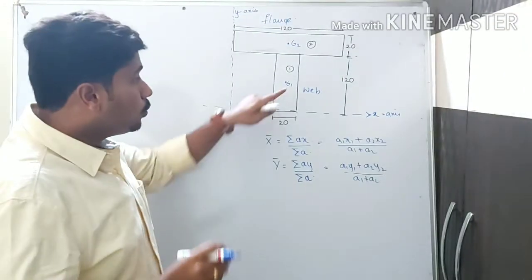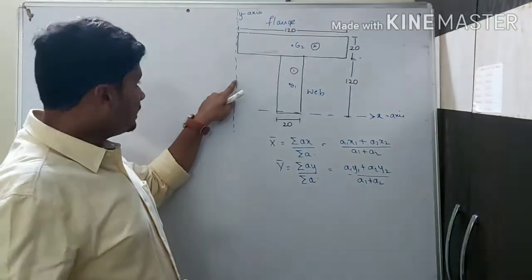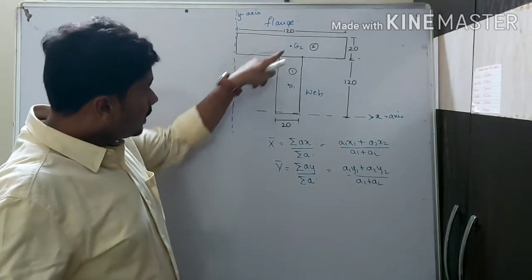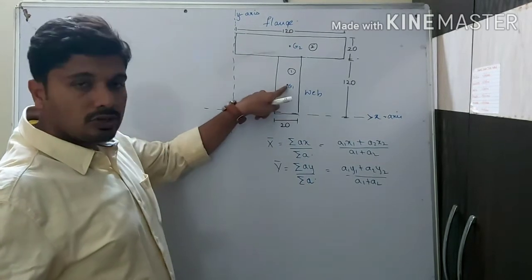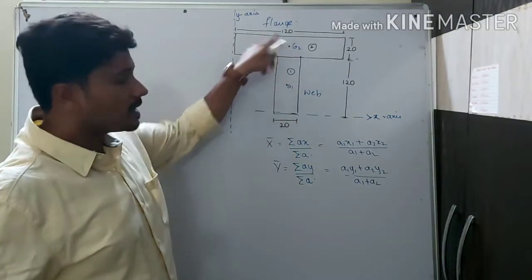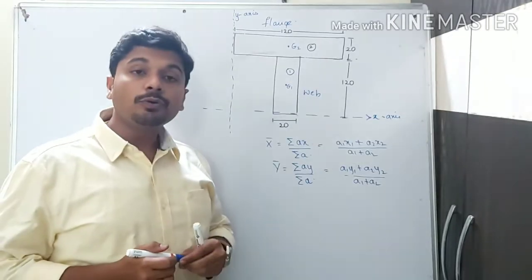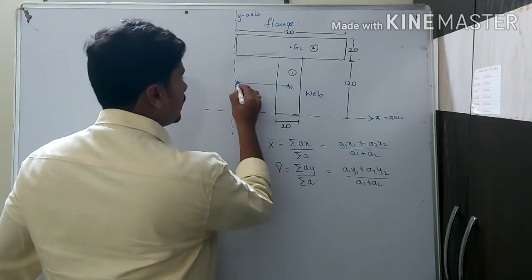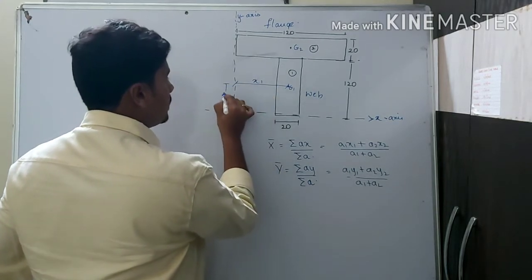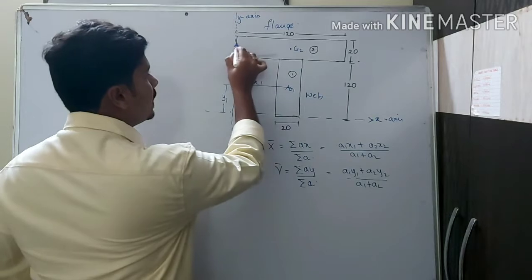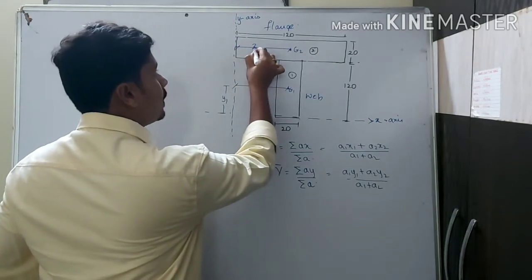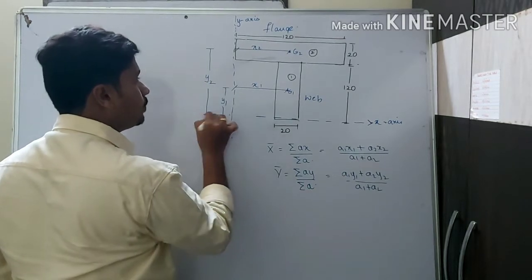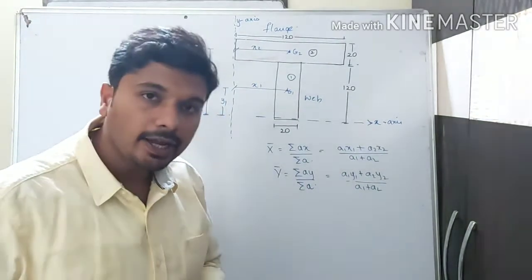Now we measure this point from this axis, this point from this axis, and this point also from this axis. So I shall mark this as x1 and this as y1, and this is also x2 and this height will be y2. So this is the marking.